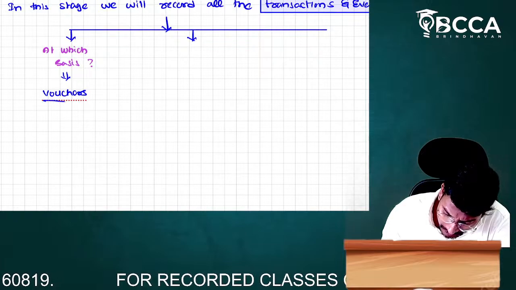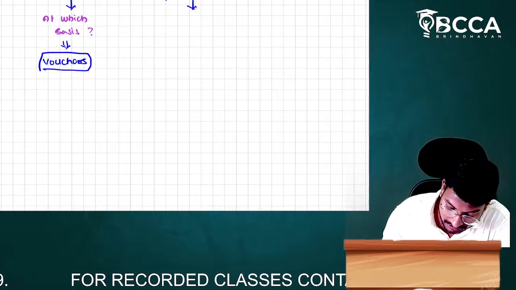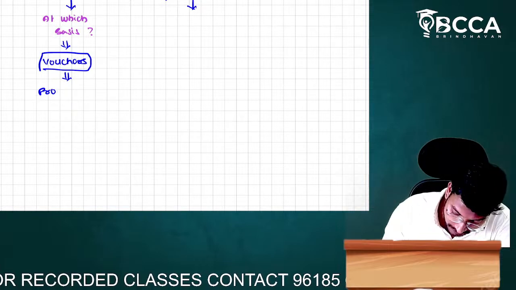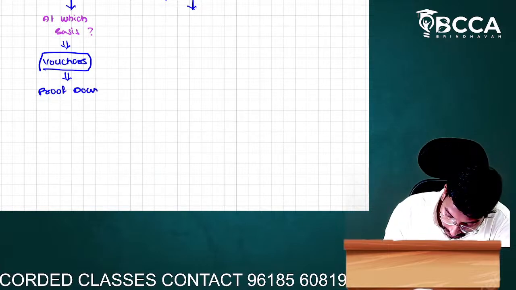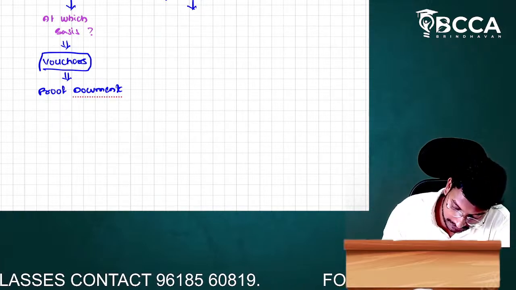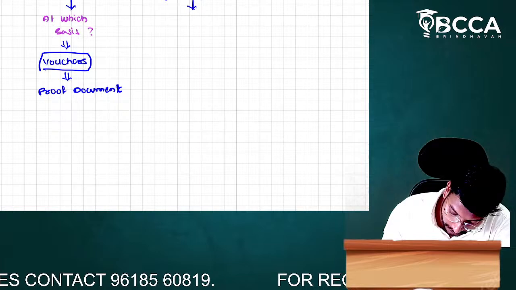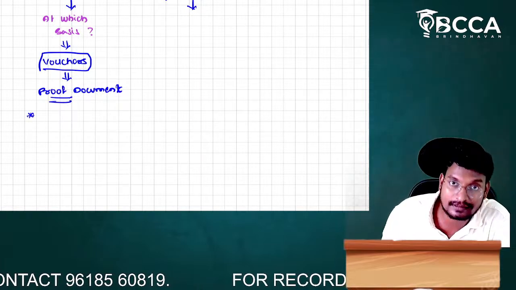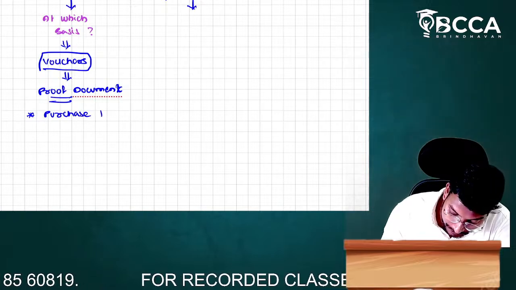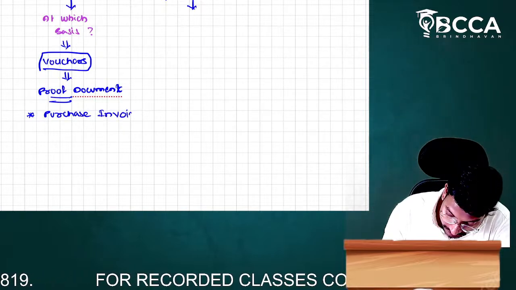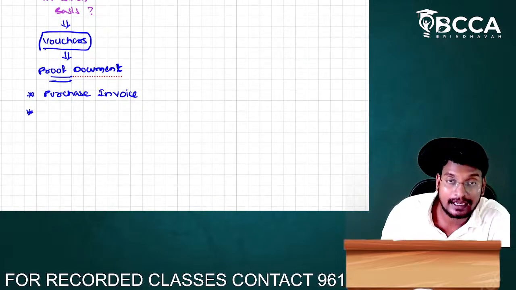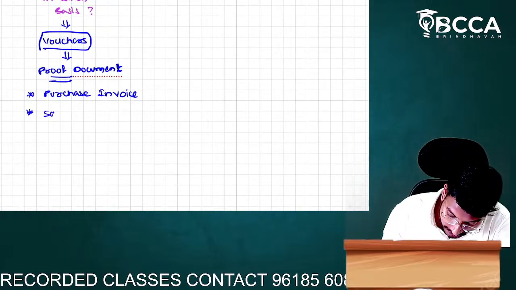What is the meaning of voucher? It is a proof document. Can you please give an example for the proof document, sir? Proof documents means, at the time of purchase, what do we get? Purchase invoice. At the time of sale, what do we get? Sale invoice.